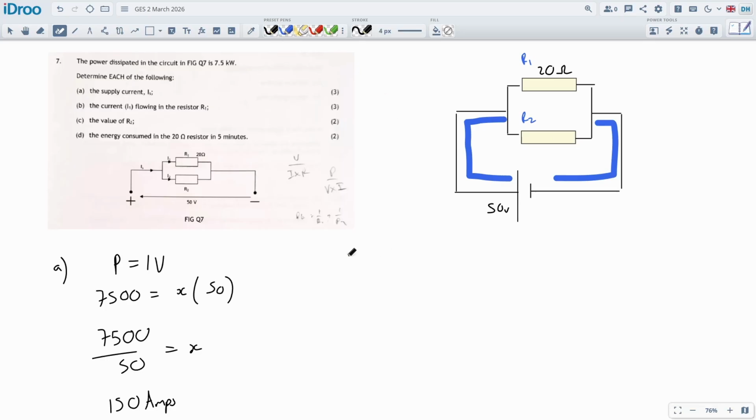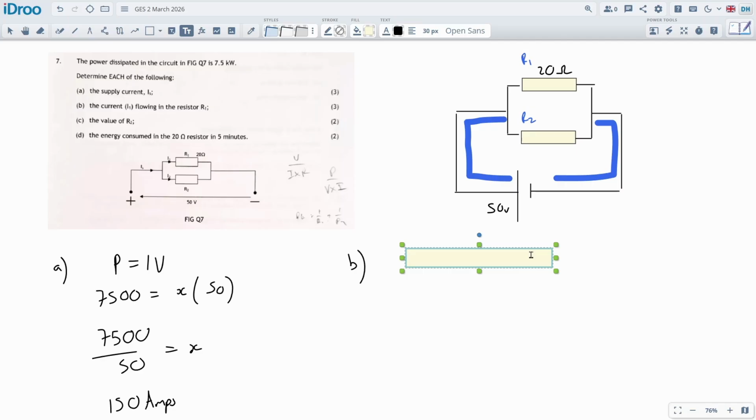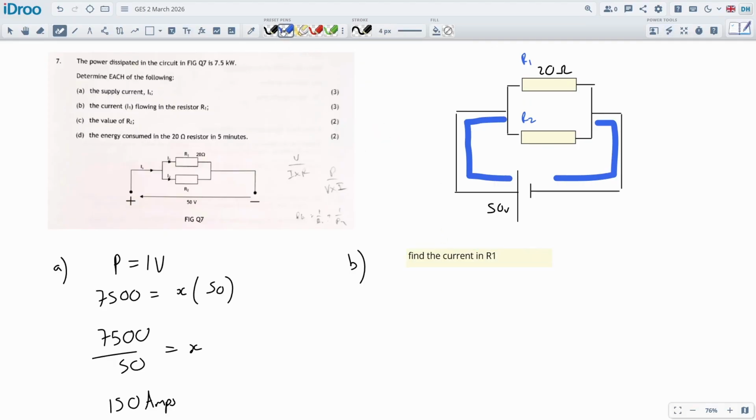So let's find the current going through that top resistor. I'm going to annotate my work a little bit as we go. So this will be: find the current in R1. Using Ohm's law, we should be able to use V=IR to get it. We know the supply voltage to this whole parallel section is 50 volts. So this one has 50 volts and 20 ohms, and we can work out the I. I is V over R, and the total supply voltage is 50. The resistance is 20. That'll give us 2.5, won't it?